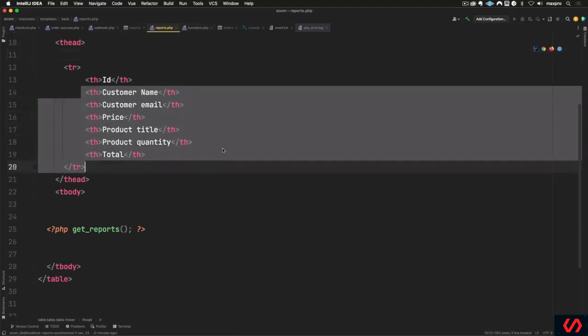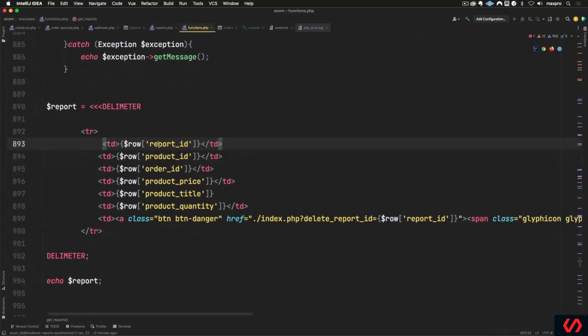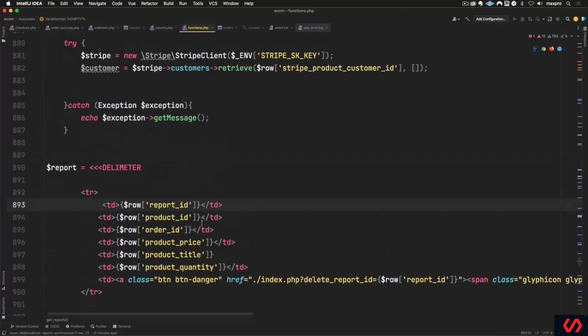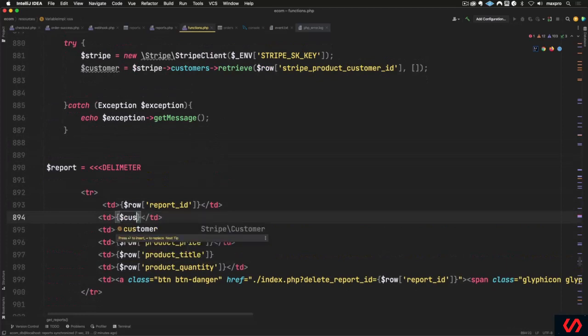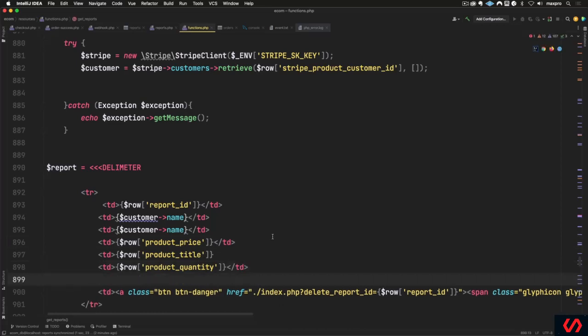So we are asking for this information. You can put this in another monitor and look at it, so that way you know what you want to pull from there. Okay, I know that I want in this column here the customer name. Maybe I want the email address here. Actually, in my heading, that's what I got. So the price, yep, the price is fine, the title is fine, the quantity, and at the end we want the total. The product total.